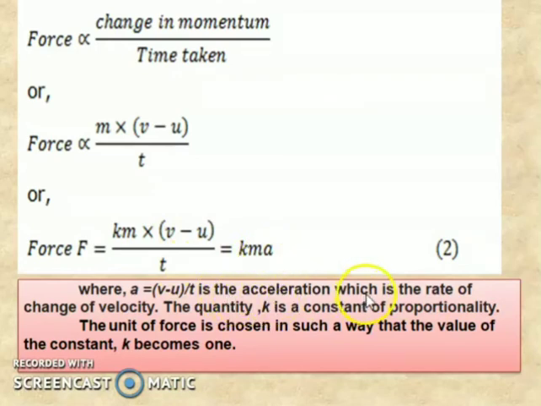So a is the acceleration, which is the rate of change of velocity. The quantity k is a constant of proportionality. The unit of force is chosen in such a way that the value of the constant k becomes 1. So we take the value of k as 1, and we get the equation F is equal to ma.